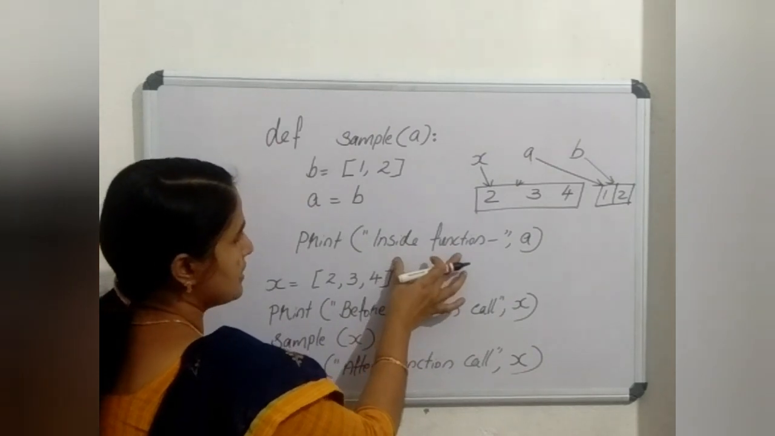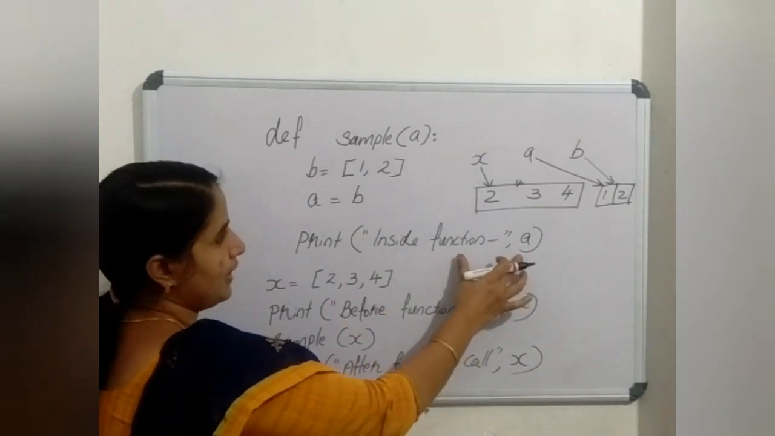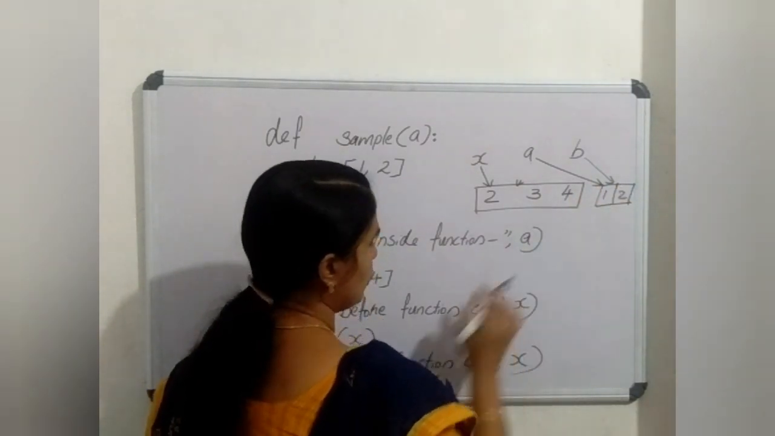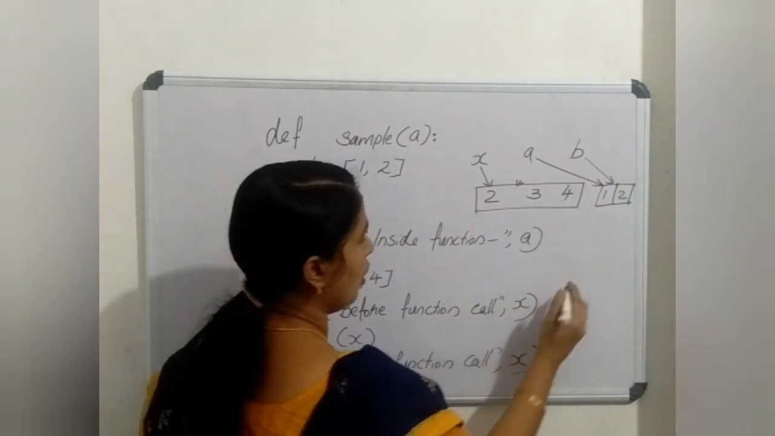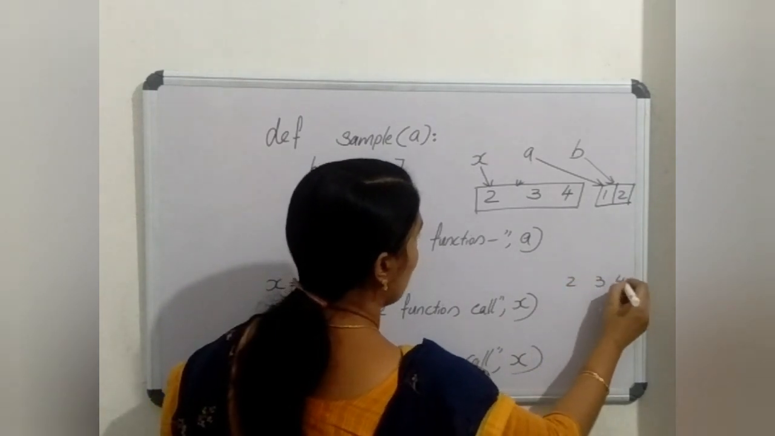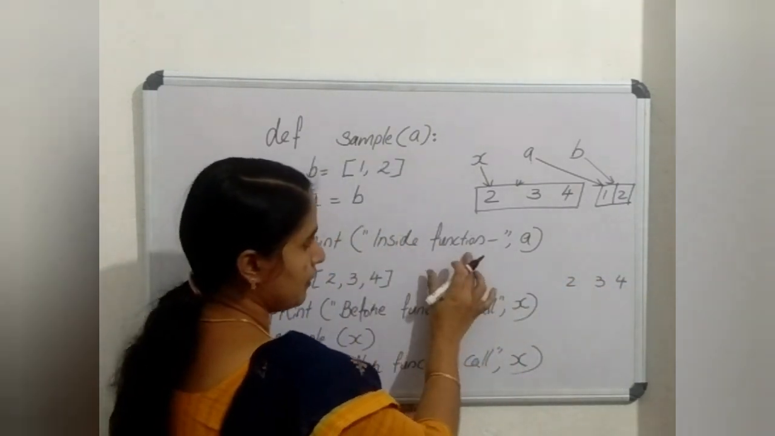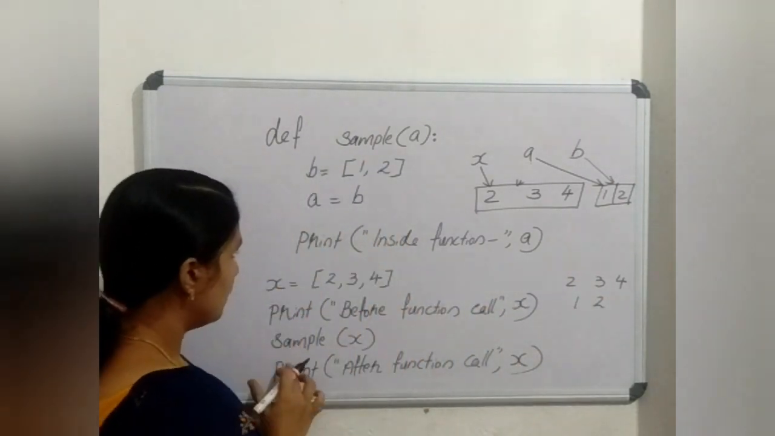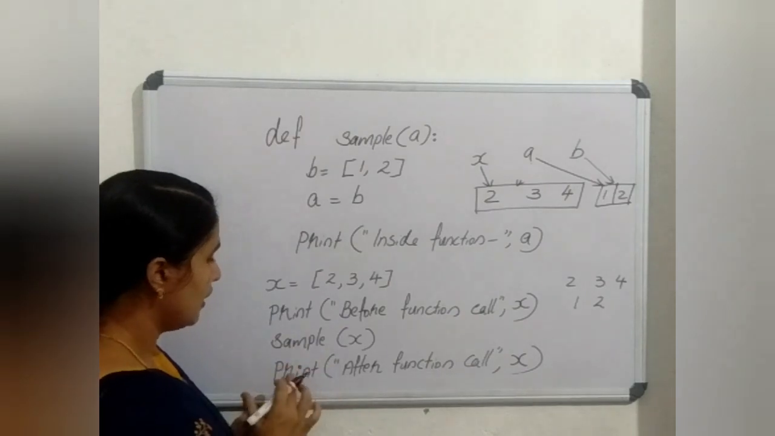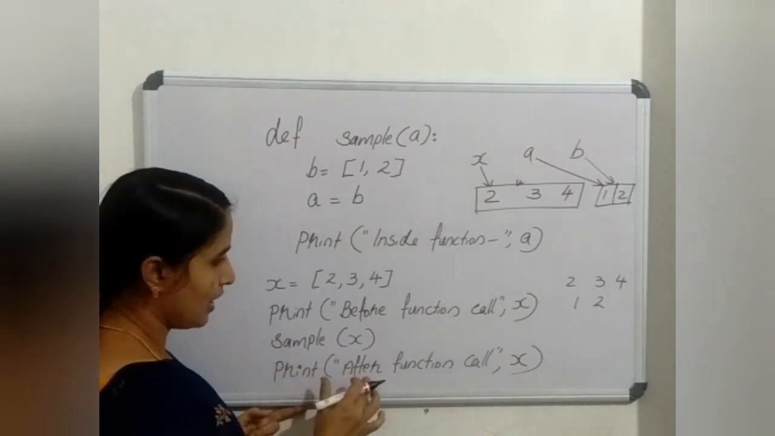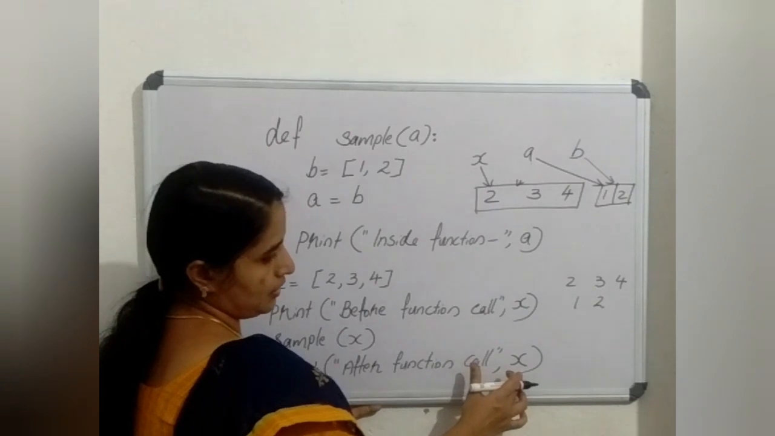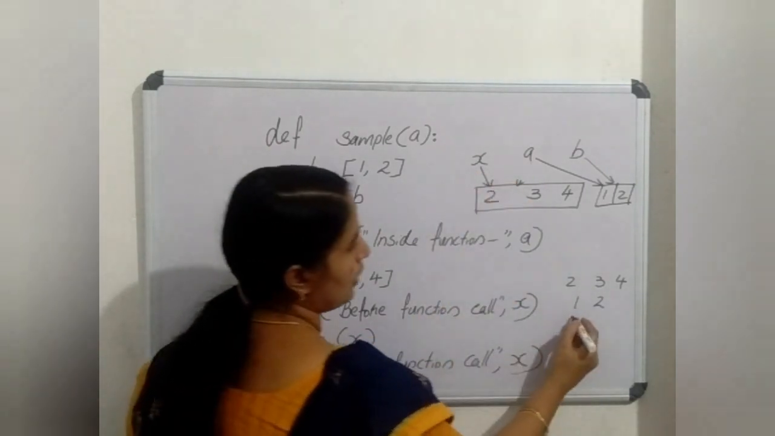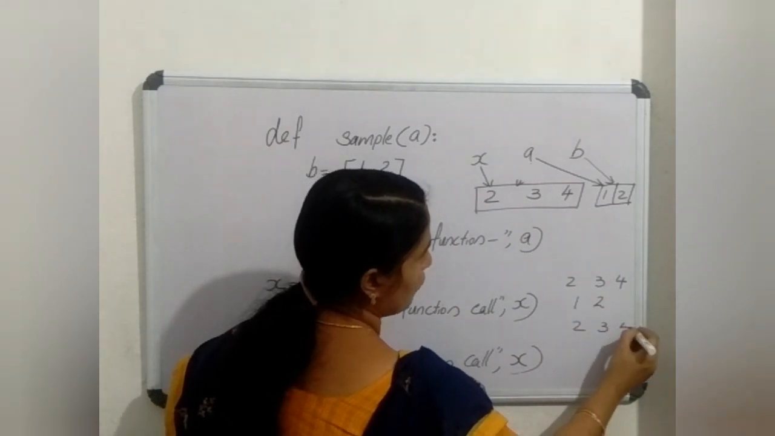Then I am printing inside function A. So inside the function I will get the value as 1 and 2. So the total output: first, before the function call, 2, 3, 4. Then it prints inside the function 1, 2. Then after executing the function, it will reach here, then it prints after the function called x. Now x is pointing to this memory location. So it prints 2, 3 and 4.